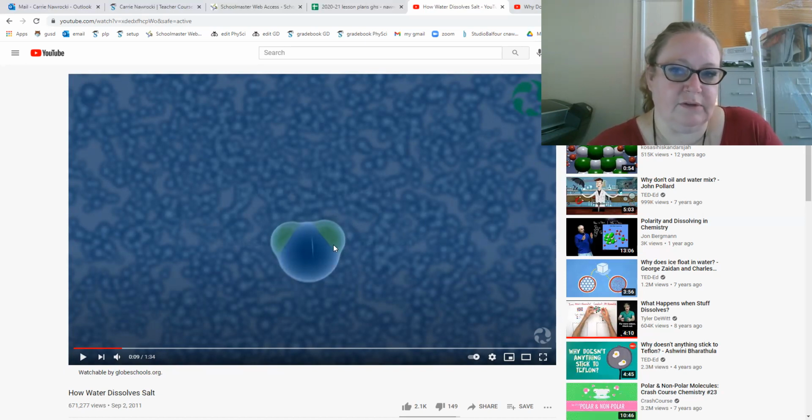The way the hydrogens bond to the oxygen, and I'm not going to go into why, it's more complicated than I can explain at the moment, but they tend to bond close together on one side, and it leaves this whole part of the atom by itself. So all the hydrogens are closer together.